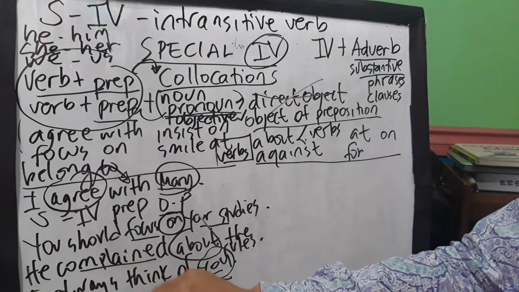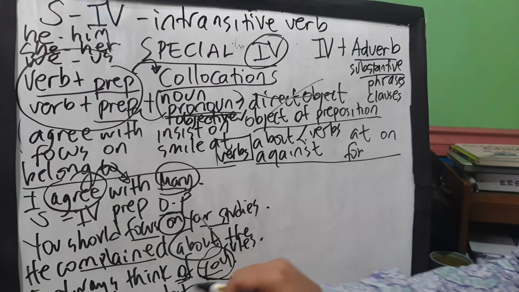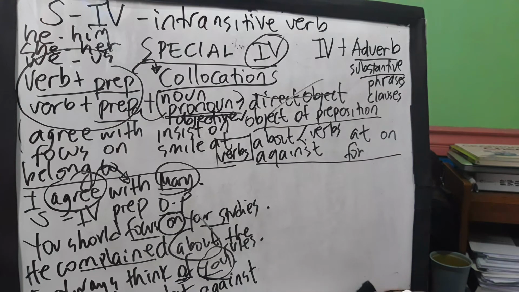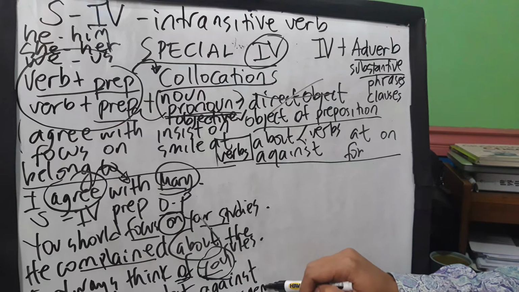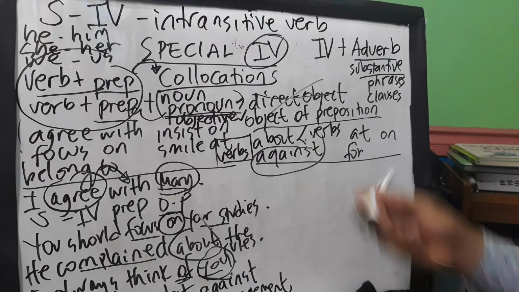Let's say the people protest. So whenever you use this verb protest, what's the preposition? Against. The people protest against the management. The people protest against the leader. In that case, protest is again an intransitive verb because it is always followed by the preposition against. We don't say I protest the management or I protest to president, because that is incorrect.